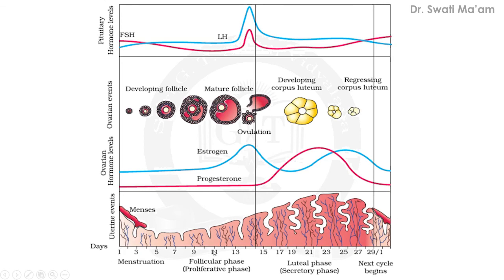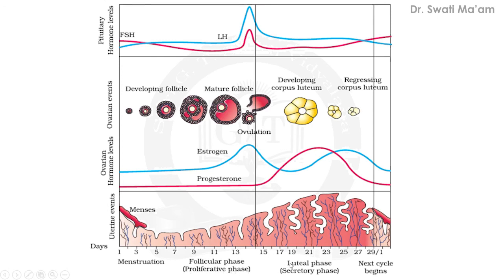Here are the days, which are shown from 1 to 29, or sometimes extended up to 30 to 31 days, it depends. And the last one is showing the menstrual events. The first event is the menstrual phase, that is menstruation. The second phase is the follicular phase, where the Graafian follicle development occurs, also known as the proliferative phase.